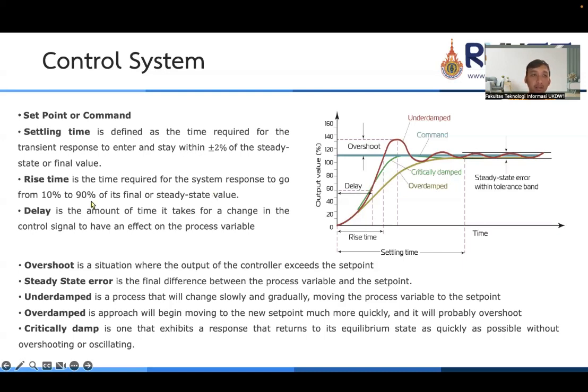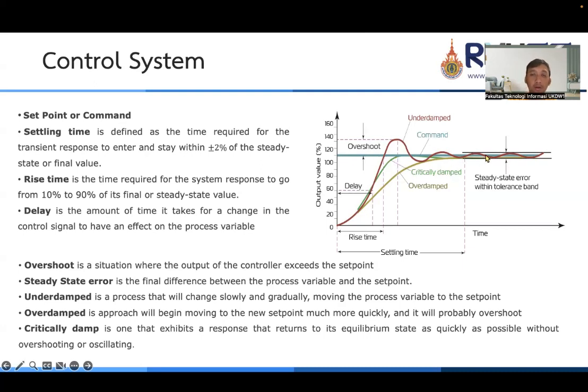Okay, the first one is the set point. We can see the set point as the blue line in this picture. The set point is our desired output from our controller. So the system should reach an output equal to our set point.